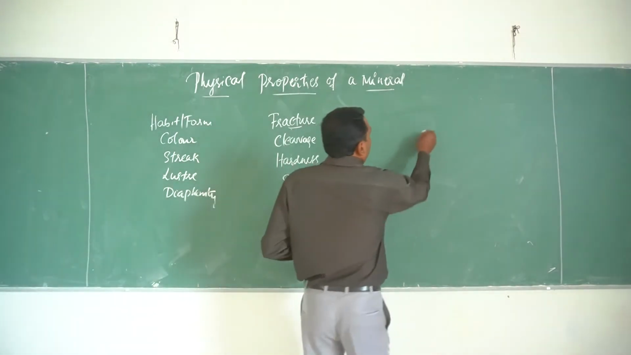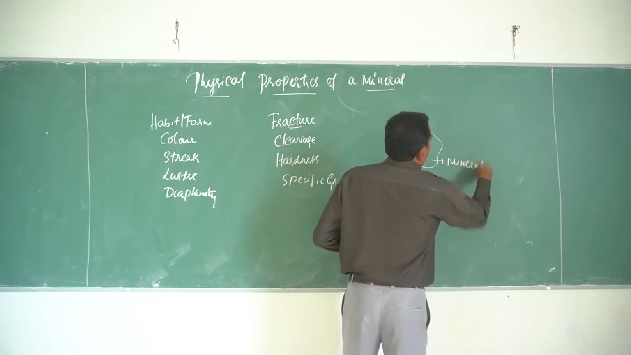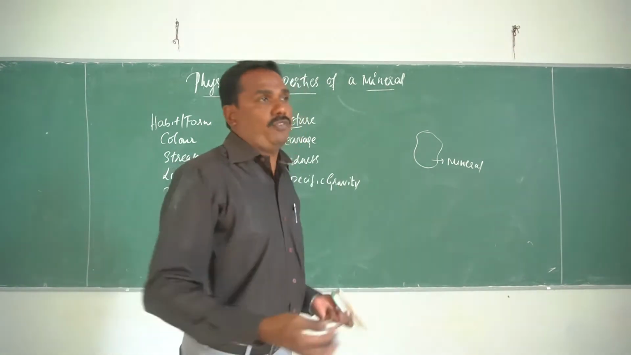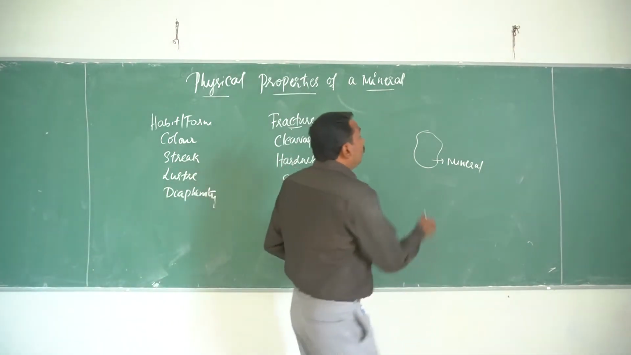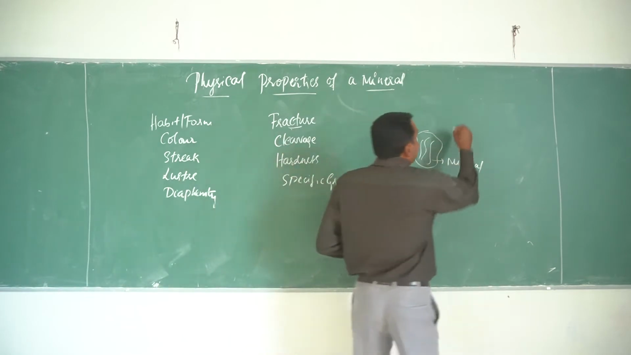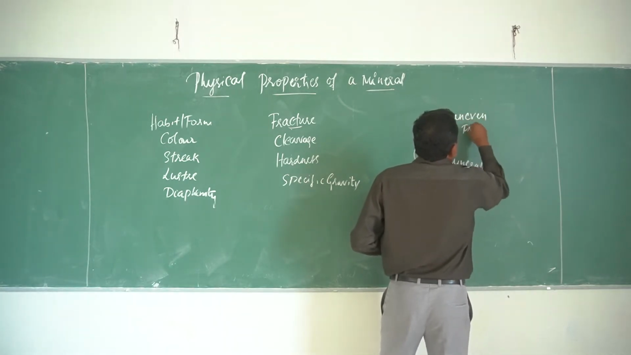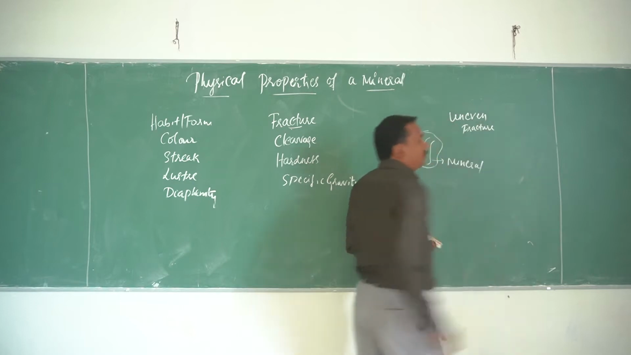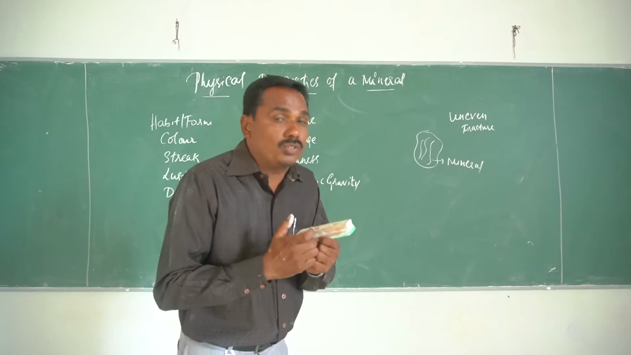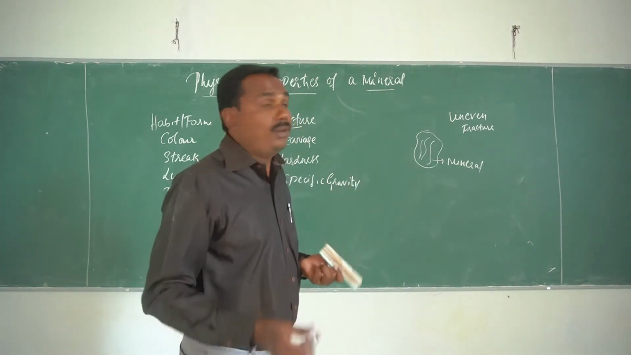Say for example, if you consider this is a mineral, the cracks would show on the surface. How do they show? They may show randomly. So in that case, I call that an uneven fracture. In the surface of the mineral, the cracks would be shown. If they are shown randomly, I call it an uneven fracture.